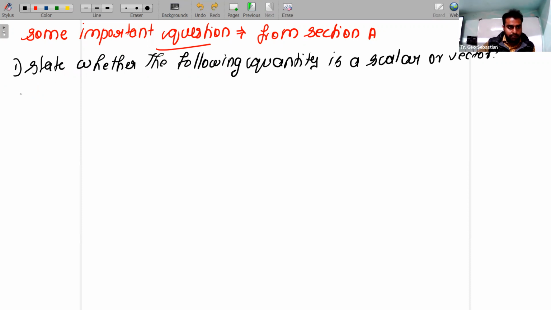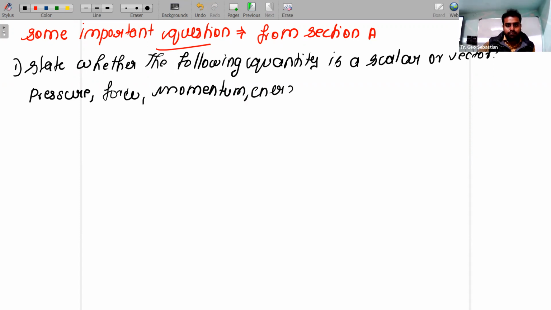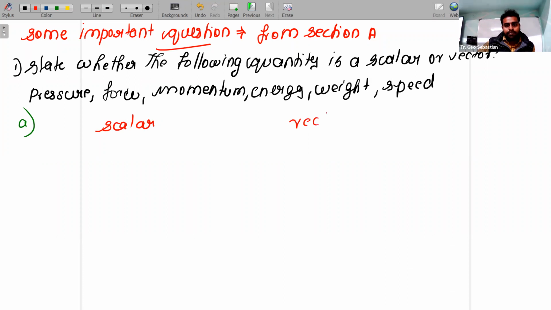You should distinguish. Quantities are pressure, force, momentum, energy, weight, speed. You should distinguish them. So distinguish means, children, you should make a table, that is better. Scalar, vector. Make a table like this, and it's easy.